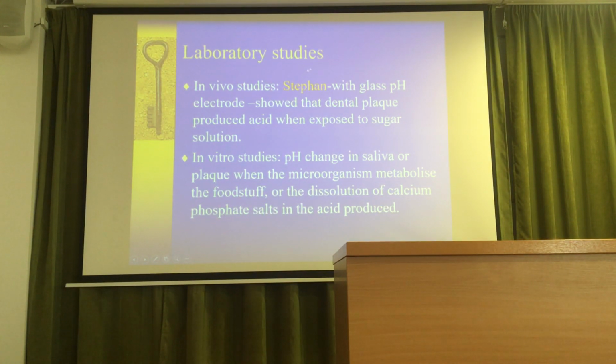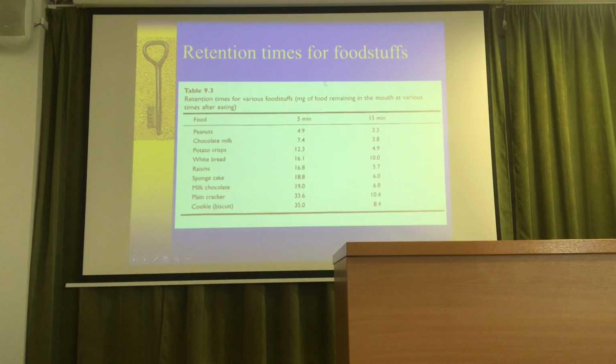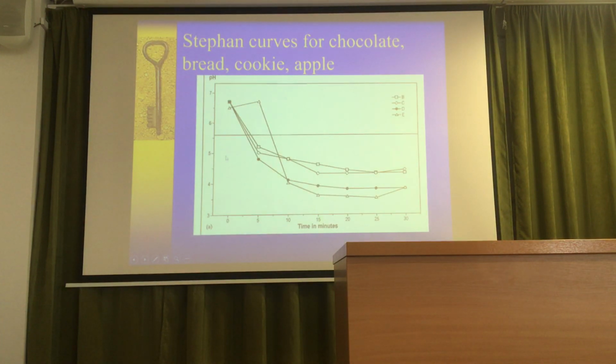Do you know what the Stephan curve is? The Stephan curve shows how the pH goes down or up as time passes. So this is the Stephan curve. Chocolate, bread, cookie, and apple, if you see. And this is the line of the critical pH.